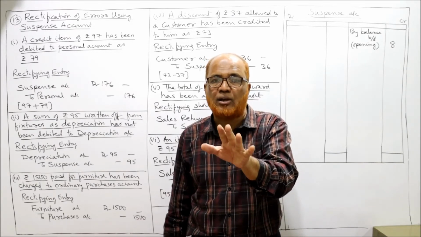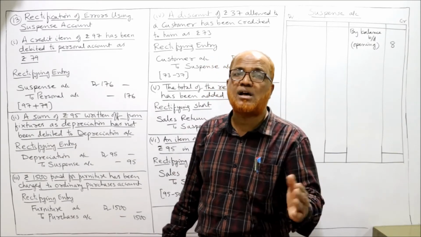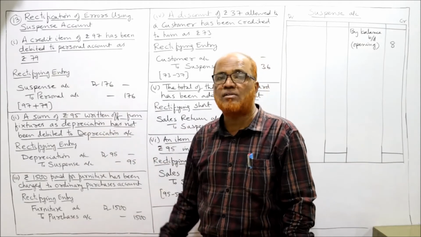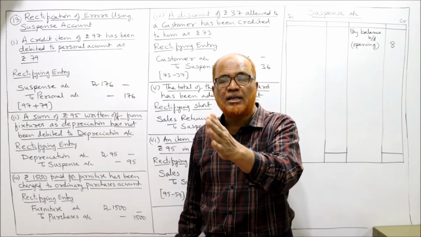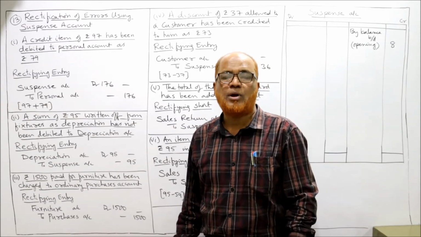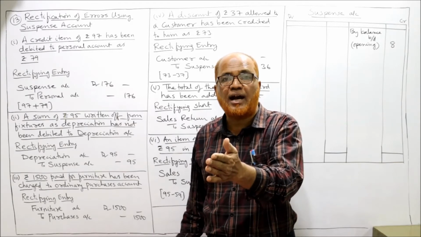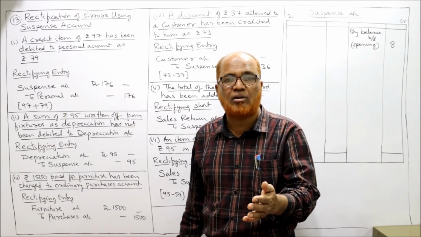97 he has not taken on the credit side, but instead he has taken on the debit side. How much debit side he has taken? 79. So instead of crediting, he has taken on the debit side. Now we credit it, because actually it's a credit item. It should have been taken on the credit side. It is not taken on credit side.